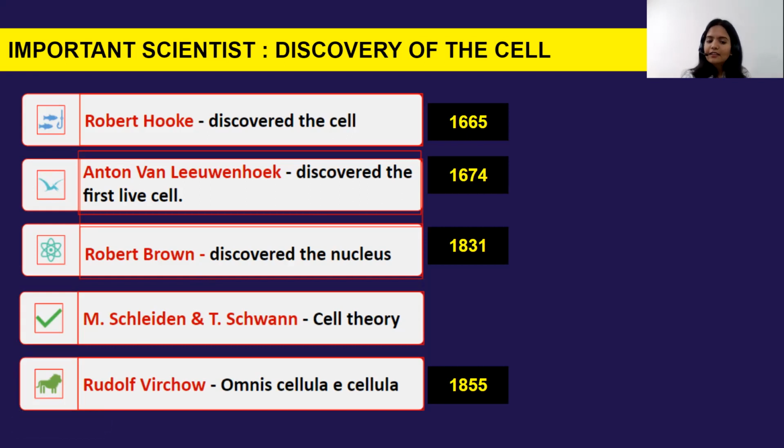And the fifth scientist is Rudolf Virchow. He gave a statement, omnis cellula e cellula. What does it mean? That we will go further and understand. I hope these five scientists' names are very important with respect to your exam, so you need to remember these five names.